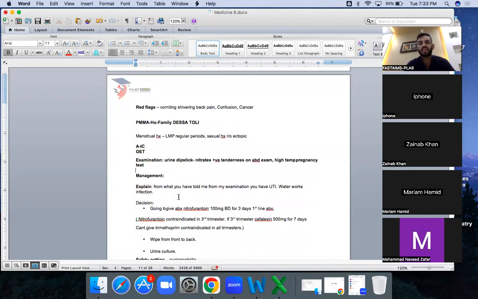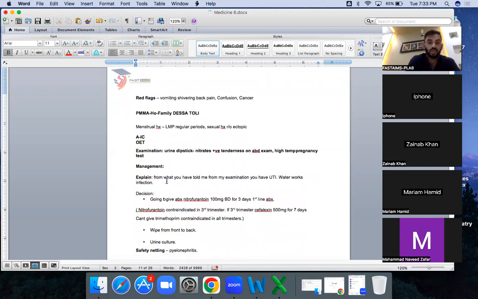Okay, then what is the management for the UTI? You know about that very well, because it's your domain. You are going to give the antibiotic. You are not going to wait for anything, because you have asked about the allergies. In any infection scenario, if you have not asked about any allergy, this is a blunder. So you have asked about any allergy. If she says, yes, I'm having an allergy to this, you're not going to prescribe that medication, but some other drug, some other class.